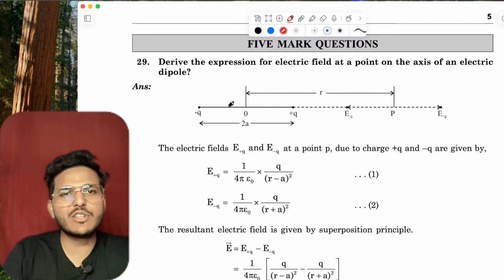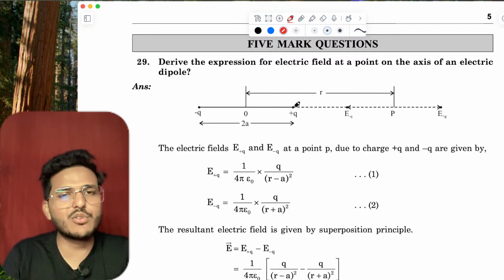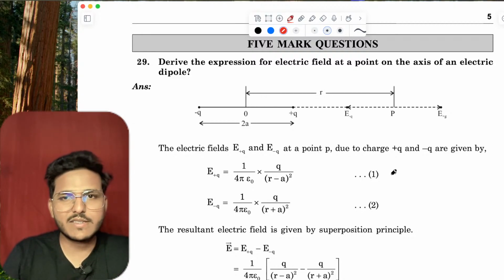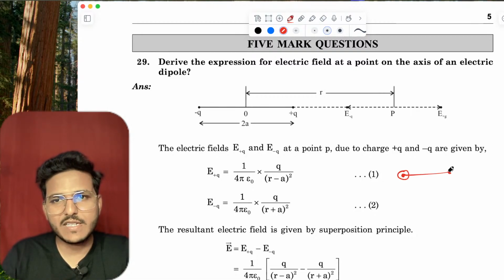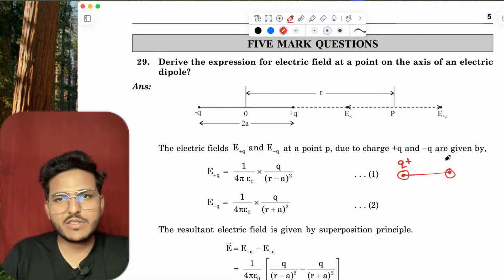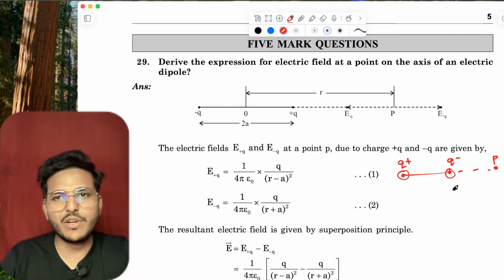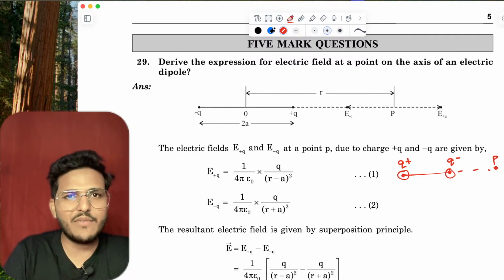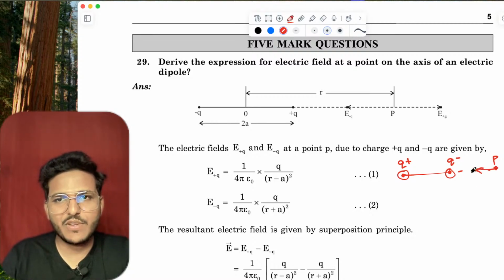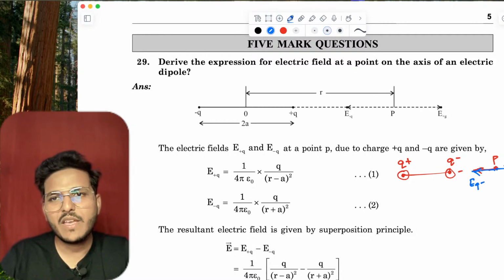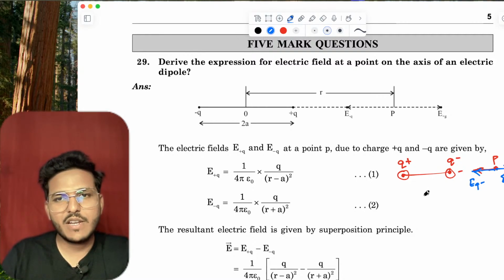In this question you have to draw this diagram. You have two charges, Q positive and Q negative, that is a dipole. In the axial condition, here is a point P. Now you have electric field intensity due to Q negative, EQ negative this way, and EQ positive outward. Now E is EQ positive minus EQ negative.